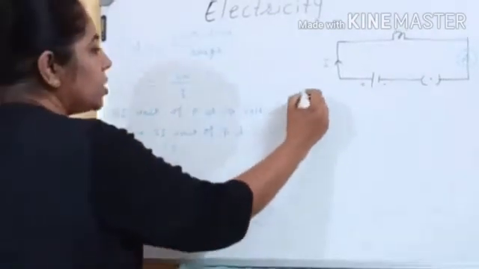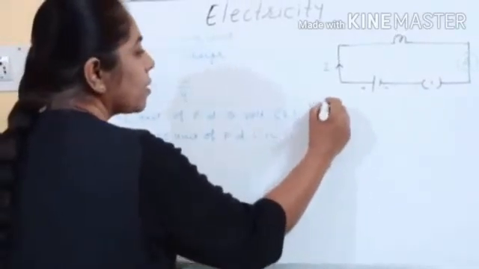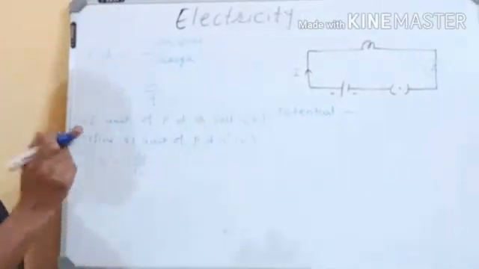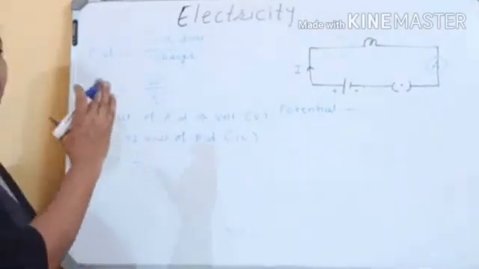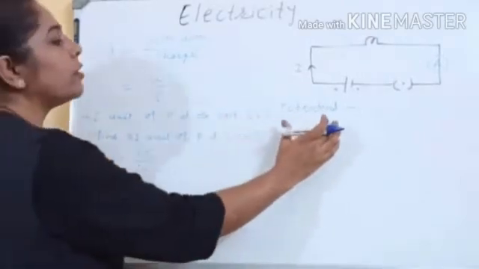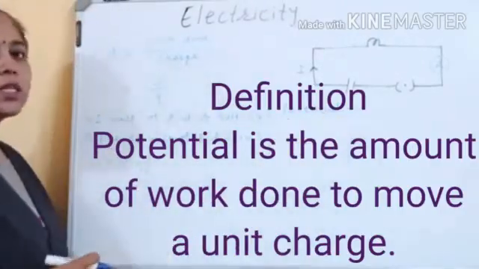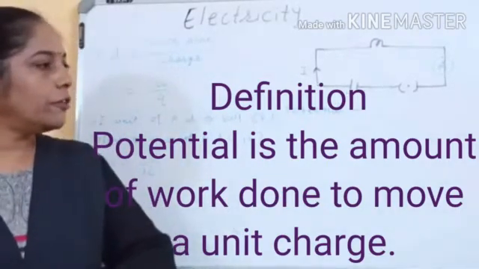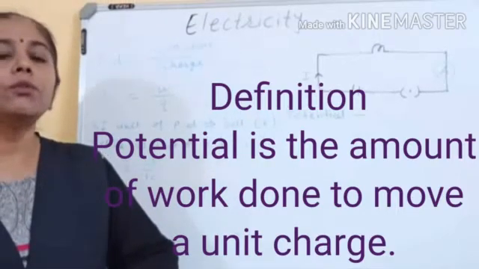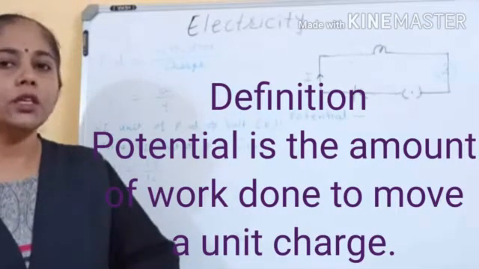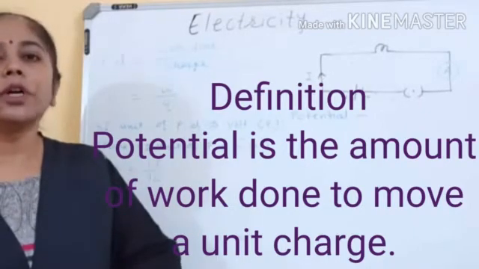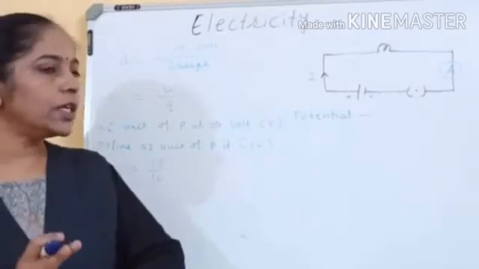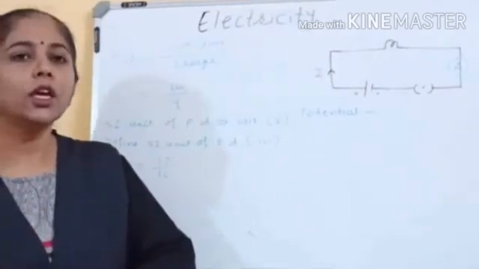Now simply, if the word potential is there, then potential is again work done per unit charge, but there you don't have to say between 2 points. So how are you going to define potential? Potential is the amount of work done to move a unit charge. You are not specifying from one point to another.